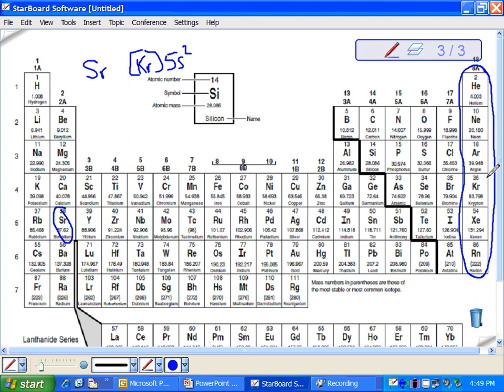I'll give you another example. If I wanted to do xenon, I don't want you just to put him in brackets, even though he is a noble gas. You would back him also up to krypton, and you would go forward, and this would be 5s2, and then you would go here into the d's. This would be 4d. We're going through all 10 boxes, and then we'll go through here again. We're starting back to 5. This would be 5p, and then we count 1, 2, 3, 4, 5, 6. And that's the shortcut electron configuration for xenon.